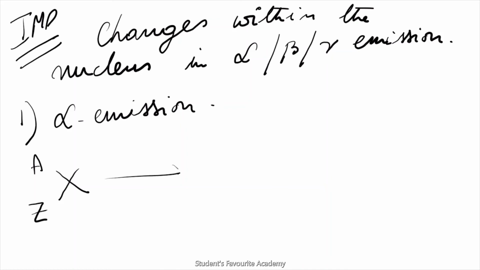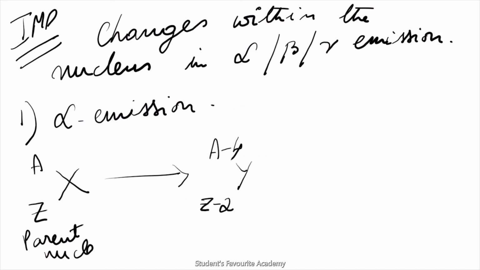So this gives the daughter nucleus Y, whose mass number will be reduced by 4 and atomic number will be reduced by 2. So this is the parent nucleus. This is the daughter nucleus.